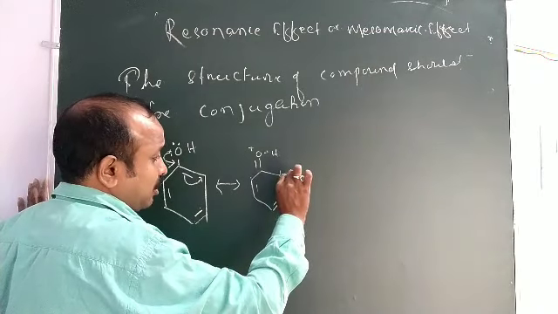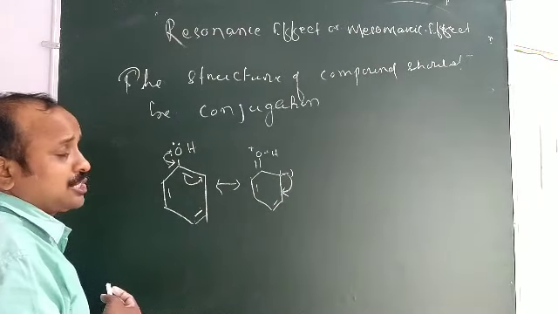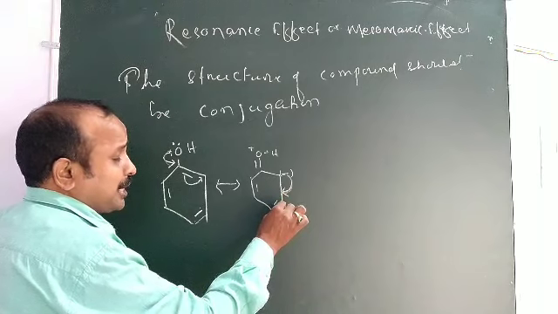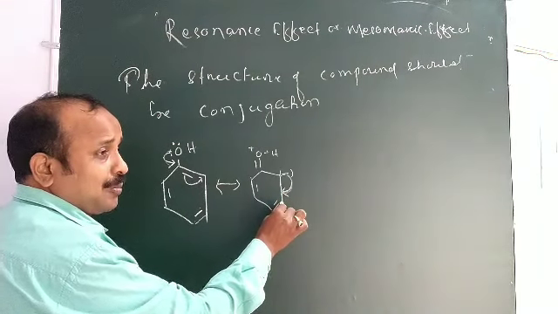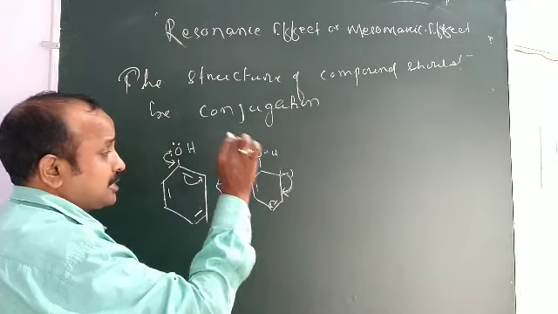Then this electron may be displaced to this bond. If this electron is displaced to this bond, this carbon gets 5. Carbon is never pentavalent, so this again shifts to this.